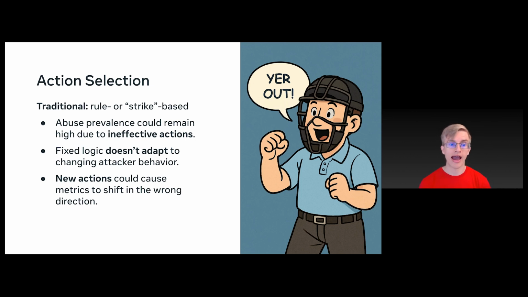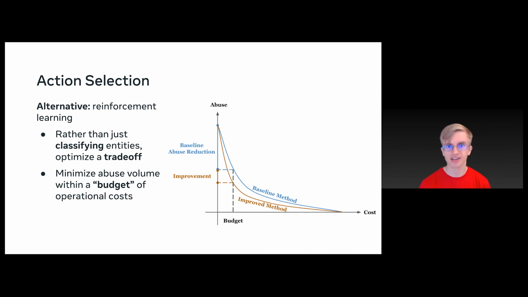And then third, as attackers adapt, maybe you want to add new actions to your system that are more effective. But where do you add them into this rule or strike-based system? And if you add them in the wrong place, that might actually cause metrics to shift in the wrong direction. Maybe it would have been very effective in one place, but it was added in a different place. And so all of this requires a lot of manual tuning and testing to figure out how to optimize this rule or strike-based system.